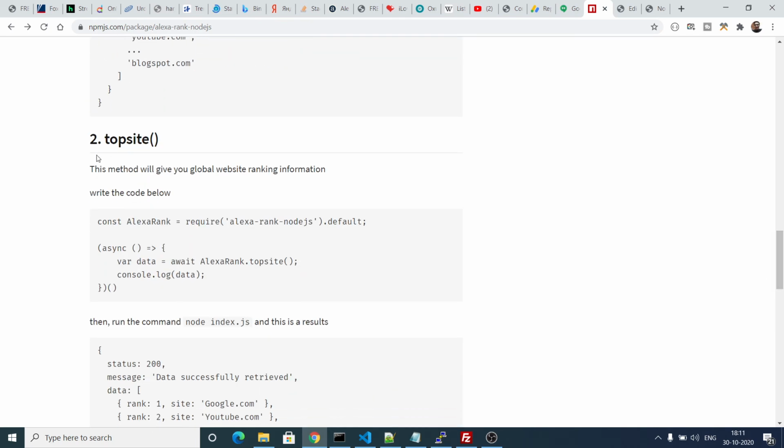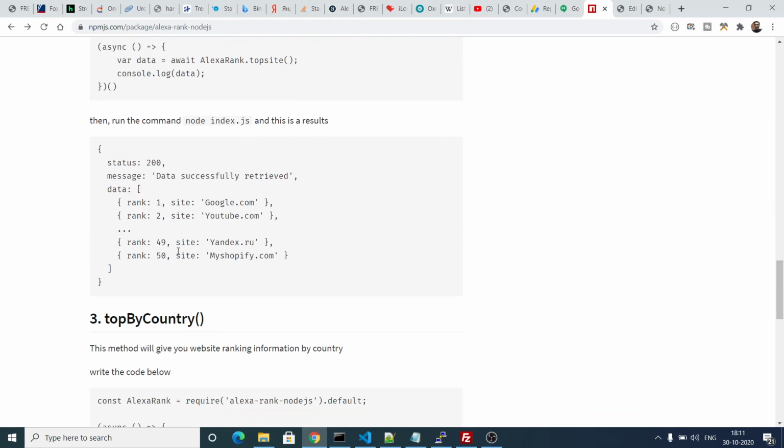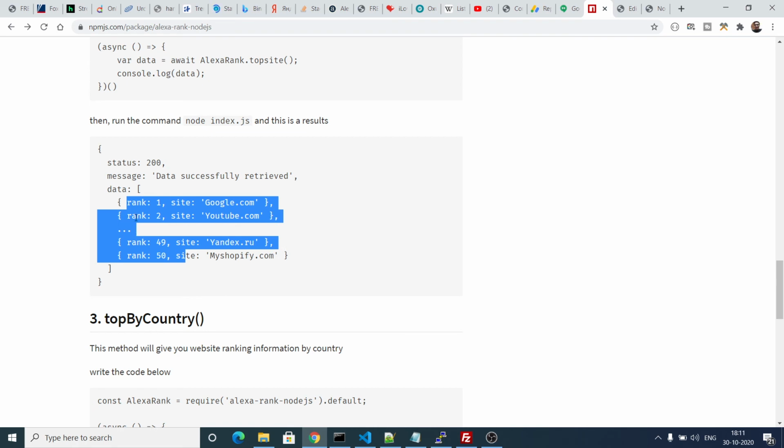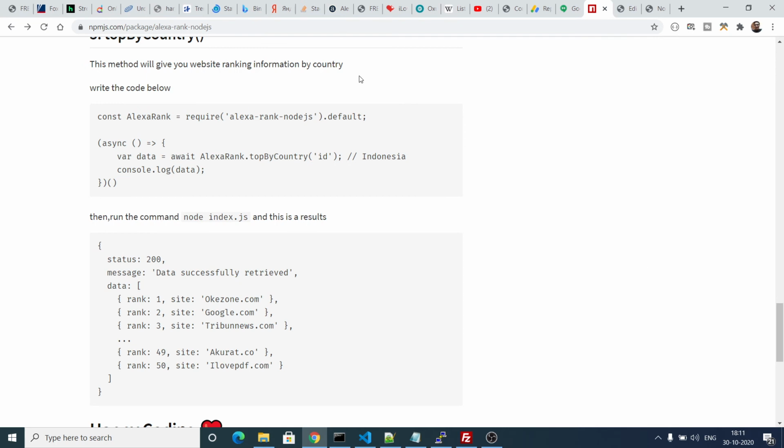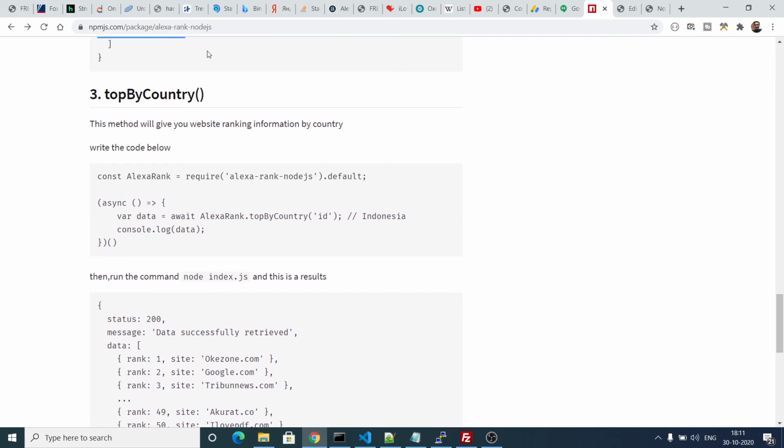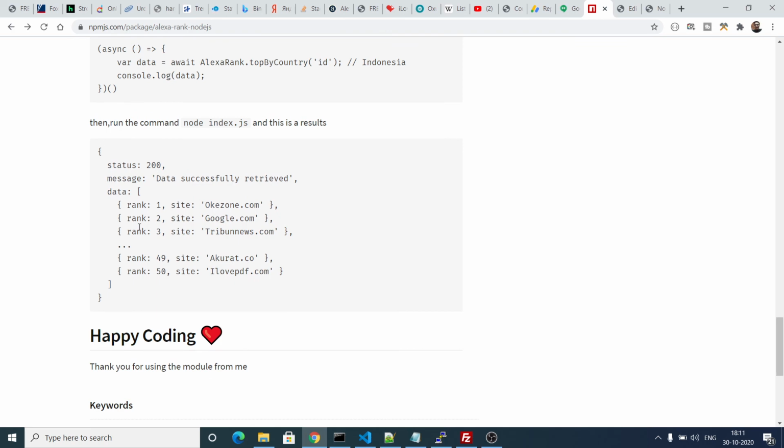This top sites method returns the global website ranking information. It returns the top 50 websites in the world as a JSON response. You will see it has 50 websites, each with rank and site. Similarly, you can also filter by country. You provide a country code, let's suppose ID stands for Indonesia, and then it returns a similar response, which is rank and website.